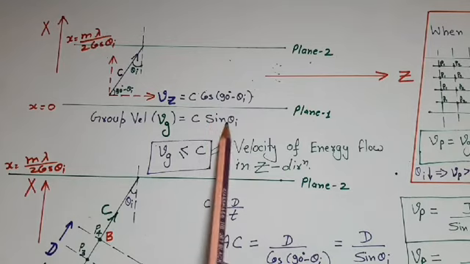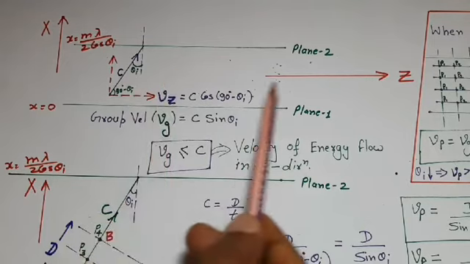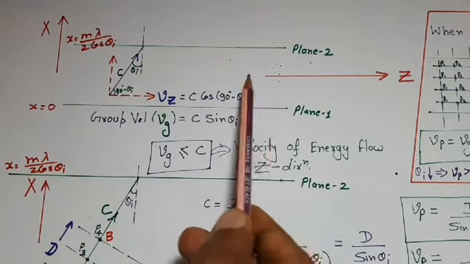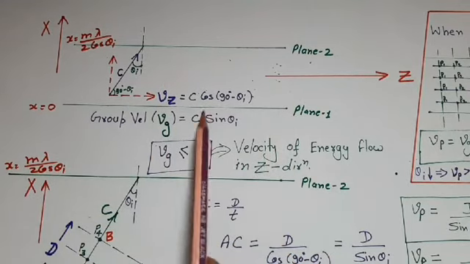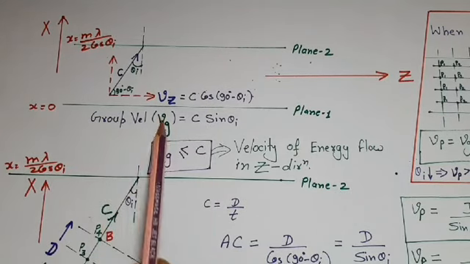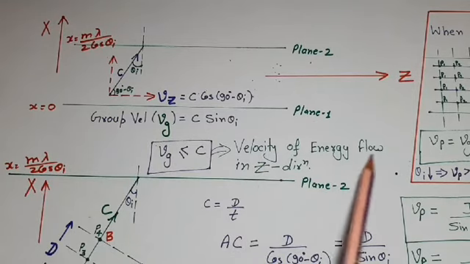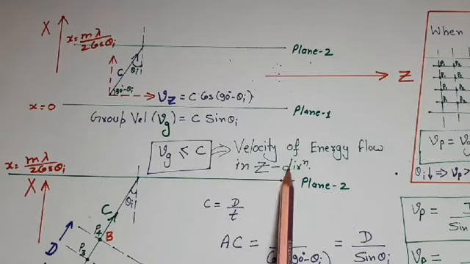It is very much clear, if angle of incidence is 0 degree, then there would be no propagation of energy in z direction, because z component of velocity becomes 0. Now here we define one term, that is group velocity. Group velocity is denoted by Vg, and it is defined as the velocity by which wave energy flows in z direction, and it is c sine of theta I.